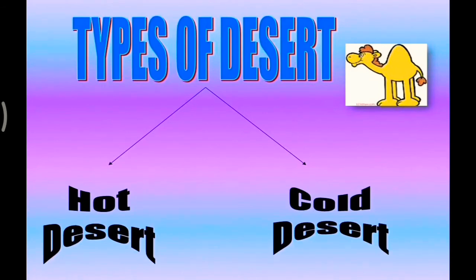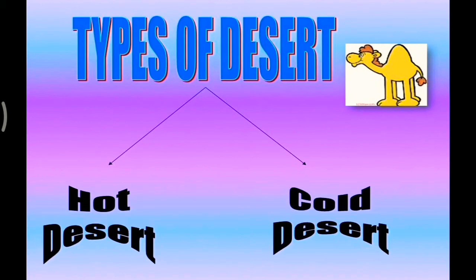So the people inhabit these lands wherever little water is available to practice agriculture. Wherever they find a little land with an available water body, they practice agriculture on that land. That is the definition of desert.